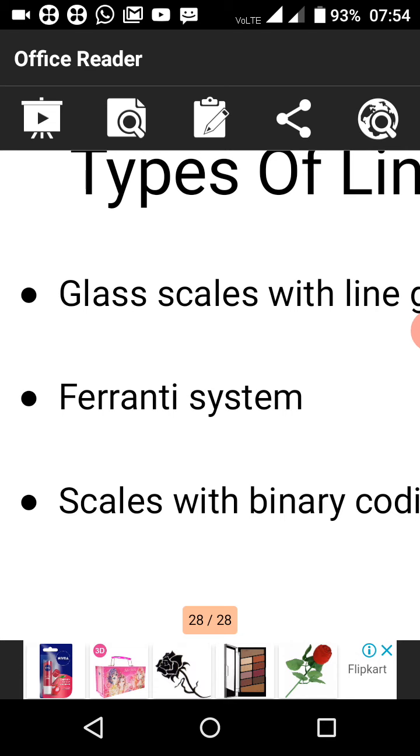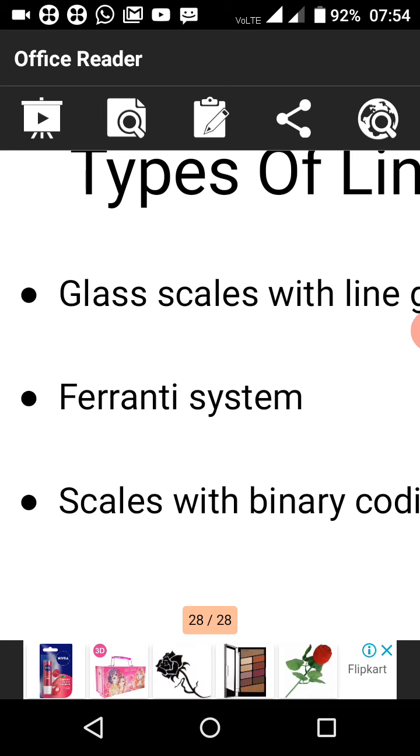To measure all these, the linear measurement types are made of different types like glass scale, Fahrenheit scale and scale with binary codes. These are used in measuring optical, magnetic, inductive, capacitive and eddy current. These are the different types of linear encoders.